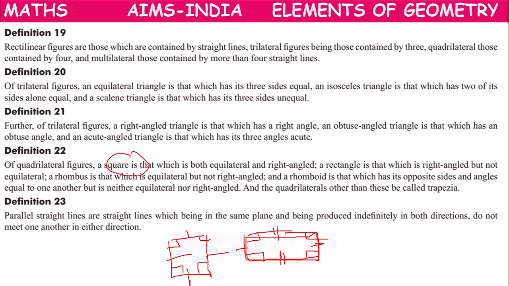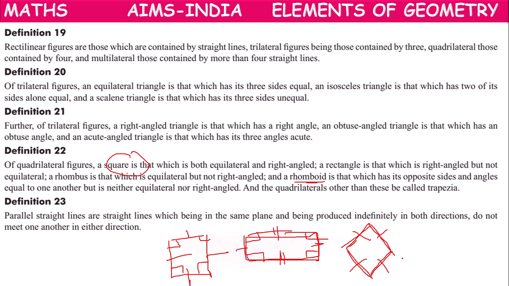That is rectangle. Then he called rhombus, which is equilateral. All sides are equal, but all angles are not right angles.